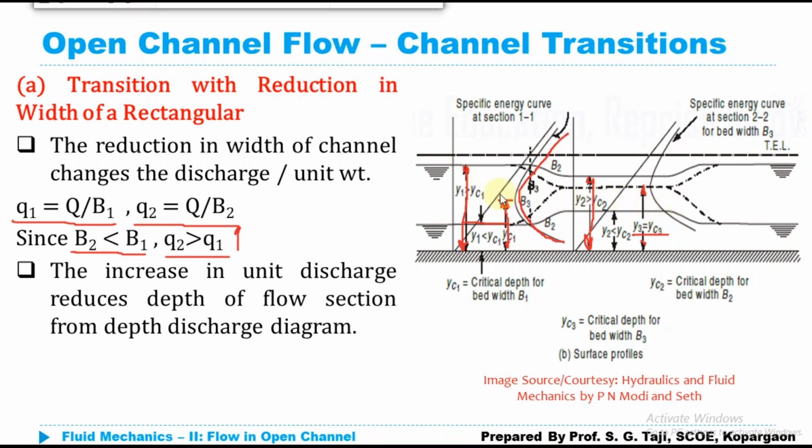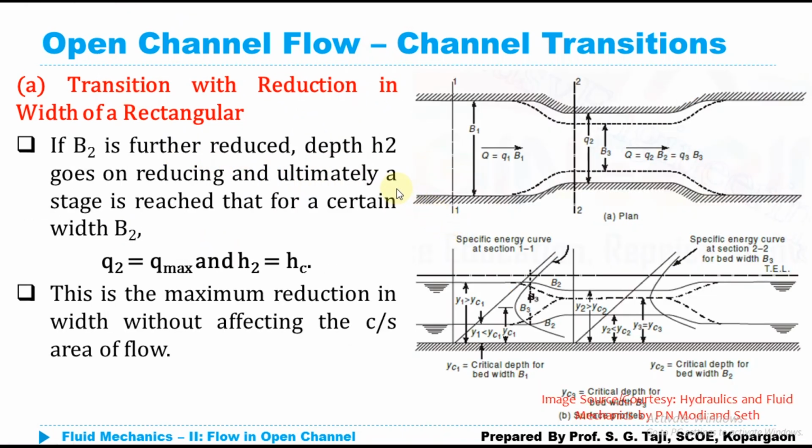Now what's happening here is that as I am reducing my width, my depth of flow goes on decreasing because the velocity has increased. As I am assuming that my energy is constant, my depth goes on decreasing, and a point may come when, with further reduction in B, my depth of flow will become equal to the critical depth. Now we know that at the critical depth the value of discharge, the value of q, is maximum.